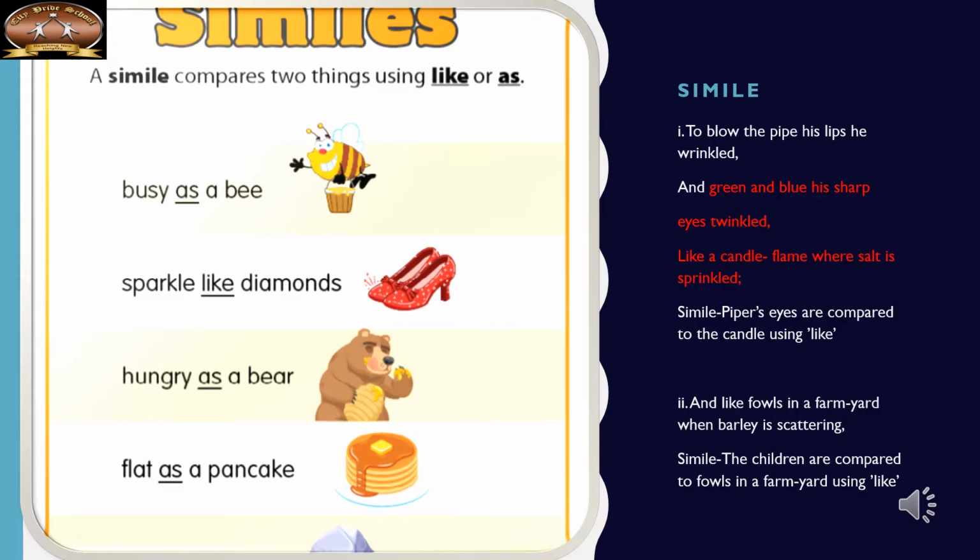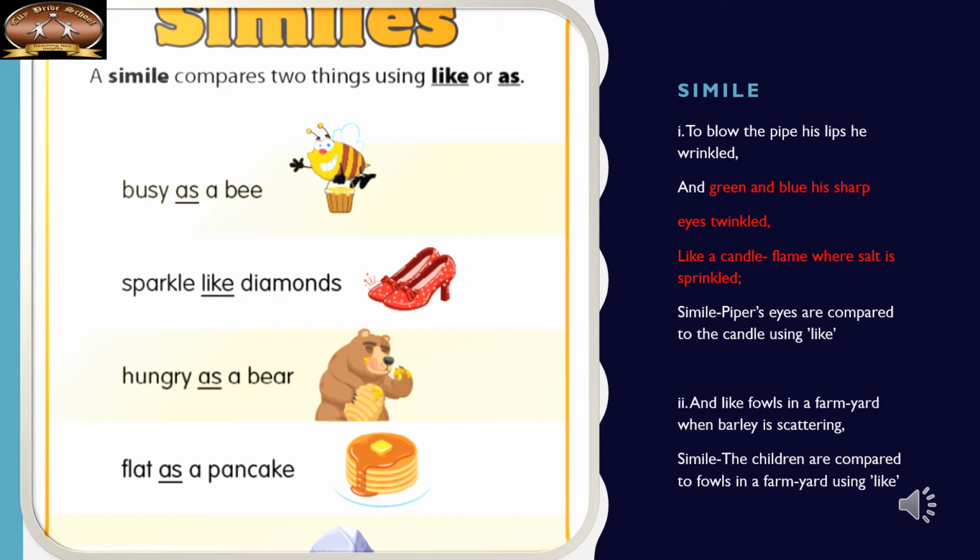So these are some more examples for similes. Here it is comparing two different things using like or as. You can see "busy as a bee." When I say "he is busy as a bee," he is compared to a bee using the word as.